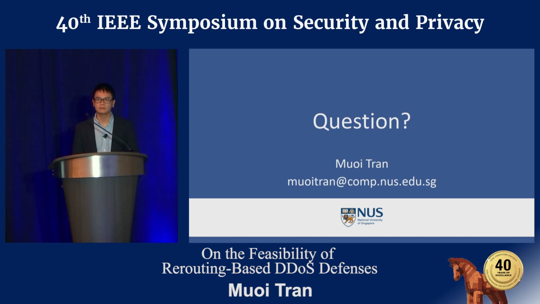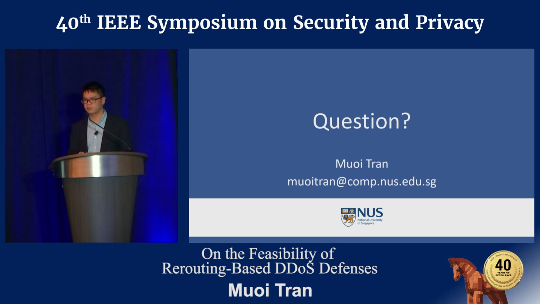How does your work relate to all the work in the internet measurement community on BGP blackholing to defend against DDoS? I'm sorry, I didn't catch the question. Can you repeat it? How does your work relate to all the work in the internet measurement community on BGP blackholing to defend against DDoS? So you are asking about the... I'm asking about BGP blackholing to defend against DDoS.